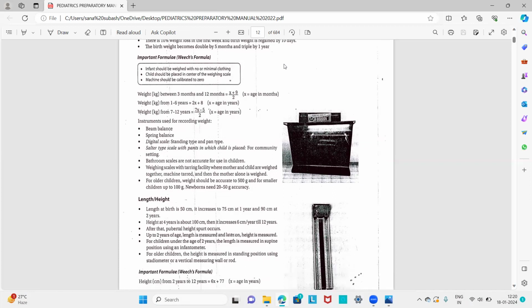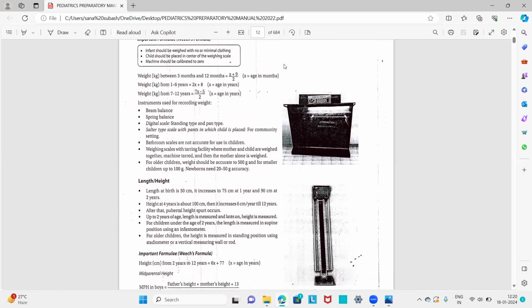Okay, so we have certain formulas to calculate the height or weight in different growth periods, different ages. So this is the Bird's formula for calculating the weight. Weight between 3 months and 12 months of age is (x plus 9)/2, where x is age in months. And then we have the 1 to 6 years of age group. We have to calculate this weight using the formula 2x plus 8, and x is age in years.